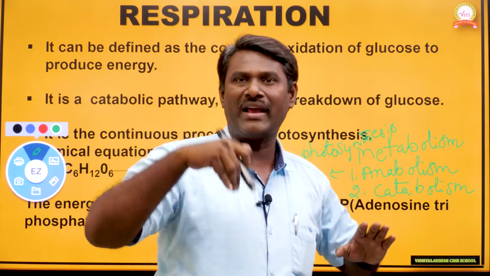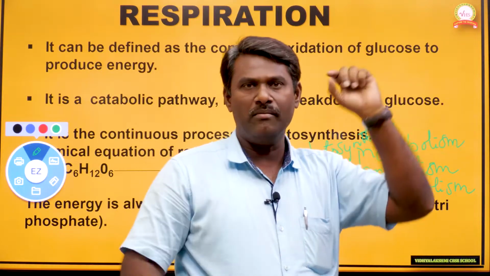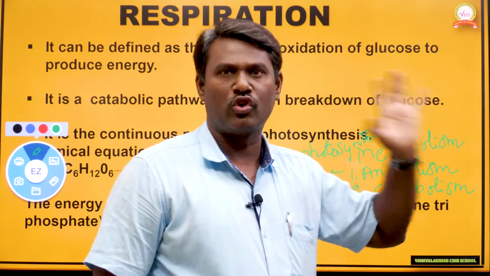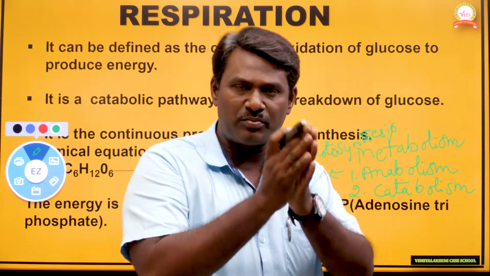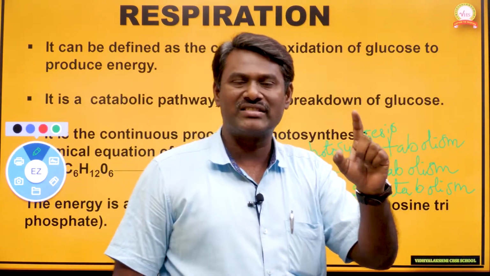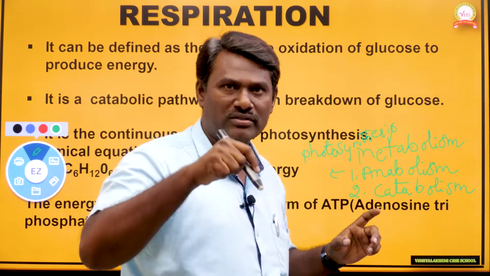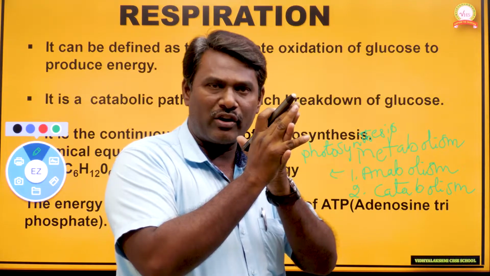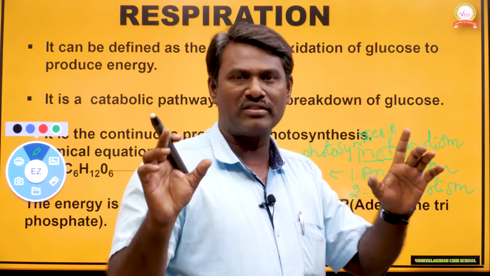After we take in starch, it undergoes the human digestive system. By the end of digestion, all carbohydrates are converted into glucose. That glucose molecule undergoes respiration, or oxidation of glucose, to produce energy. That breakdown of glucose is called catabolism. So one anabolism, photosynthesis, plus one catabolism, respiration, combined together we call metabolism or a metabolic pathway.